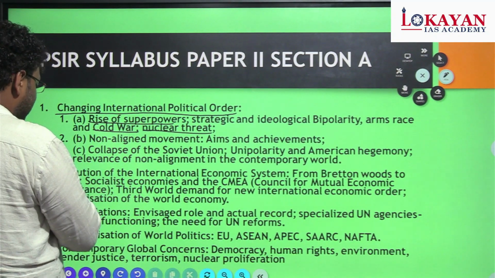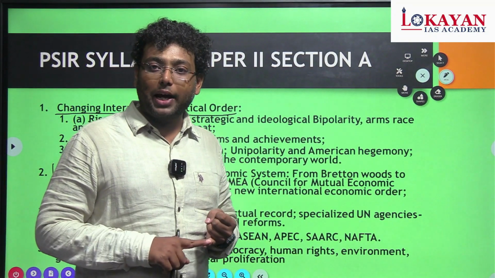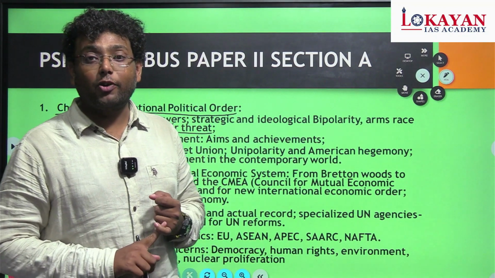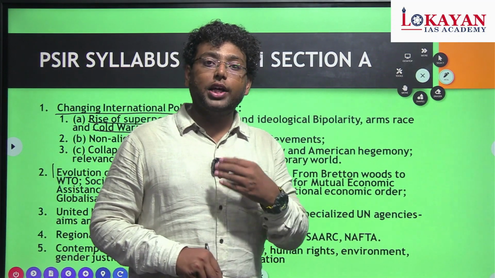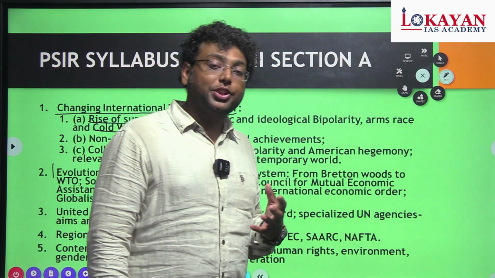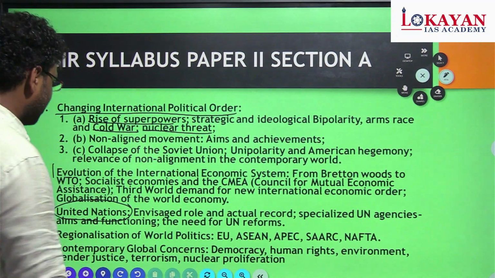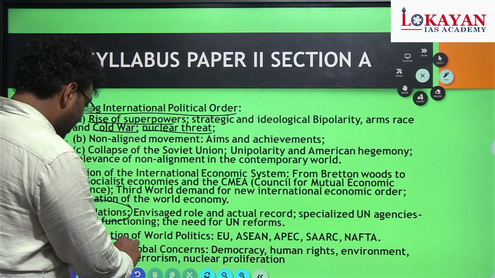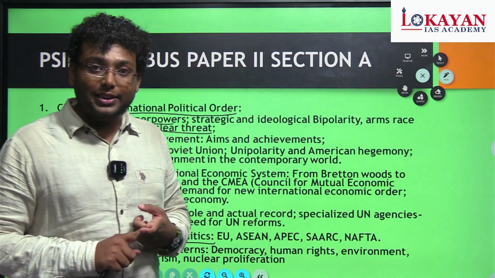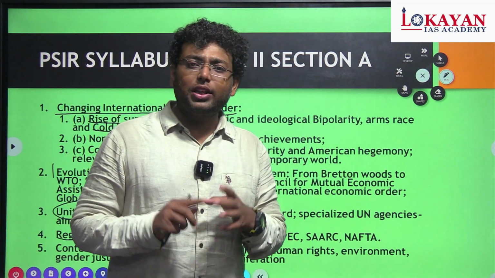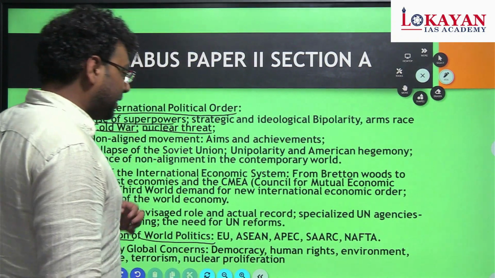Then next is the evolution of the international economic system, the different systems like the World Bank, IMF, and recently emerging Asian Development Banks. All these international institutions or regional economic institutions, how they are going to help India to emerge as one of the major powers in geopolitics. The next is the different international institutions like the United Nations, then the regionalization of world politics like the EU, that is the European Union, then ASEAN, APEC, SAARC, NAFTA. All these regional institutions, how they are playing a key role in recent international politics, that we are going to see.